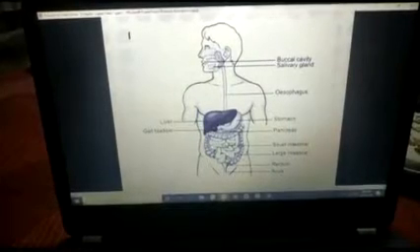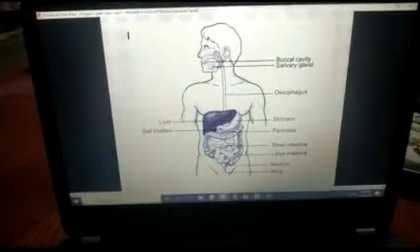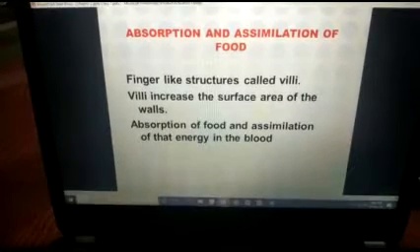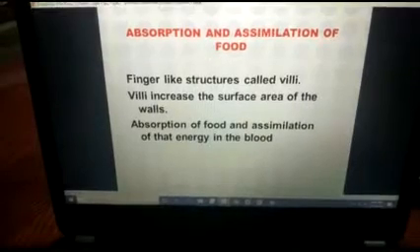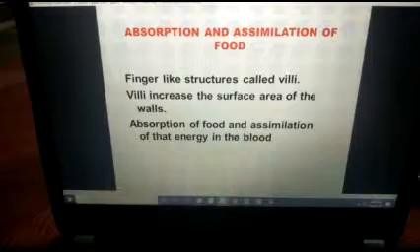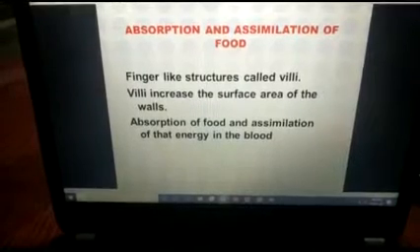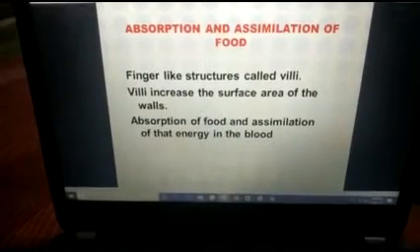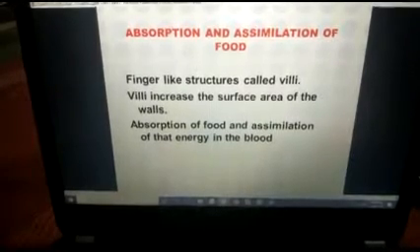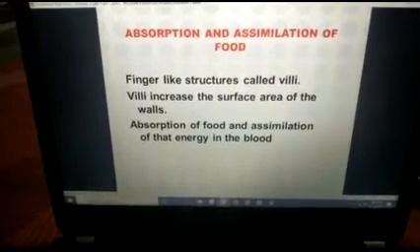Okay students. Now after absorption and assimilation of food. See, absorption and assimilation. Whatever we are eating is going to be absorbed. What do you understand by the word absorption? See students, we are eating very complex food and that food is broken into small units, simpler units.